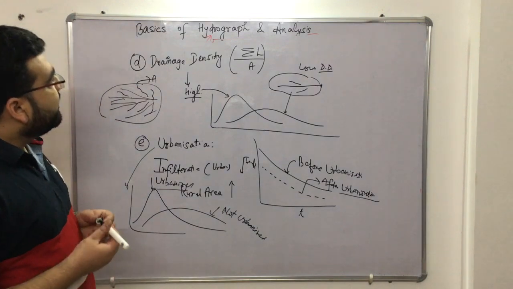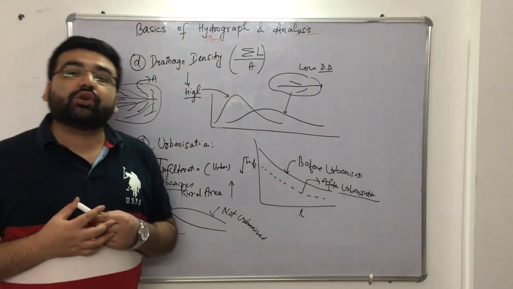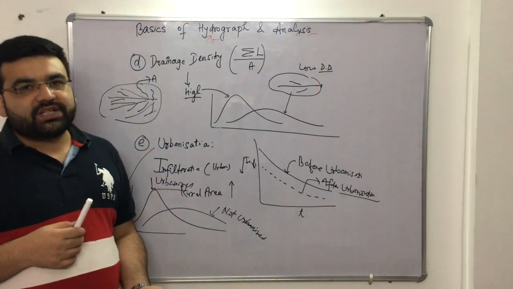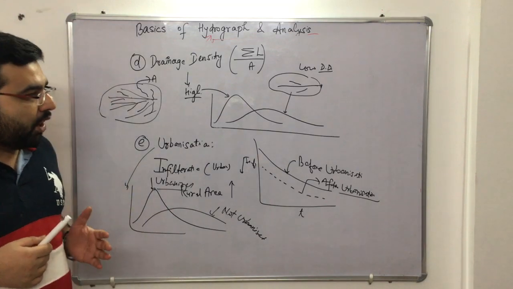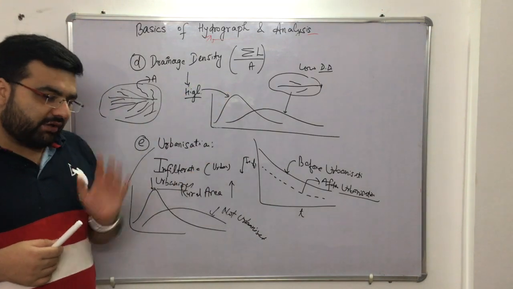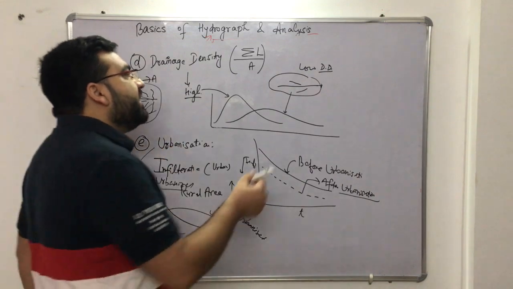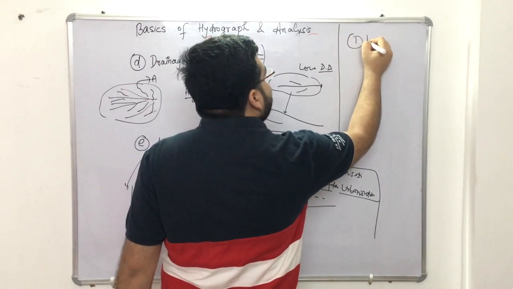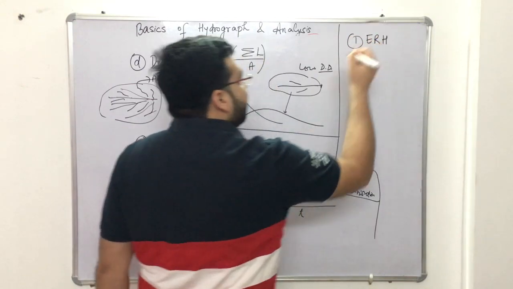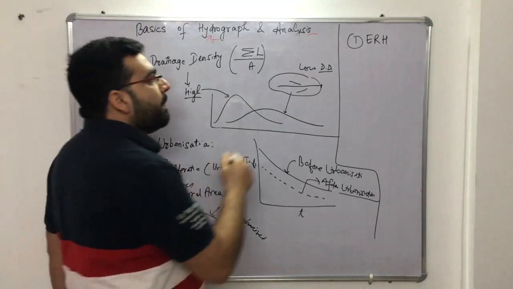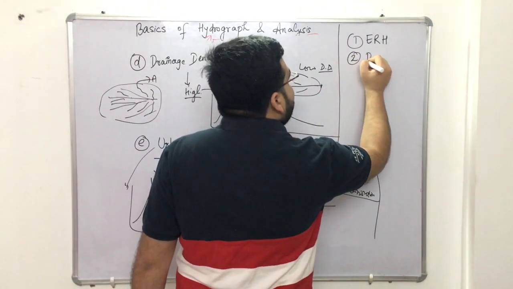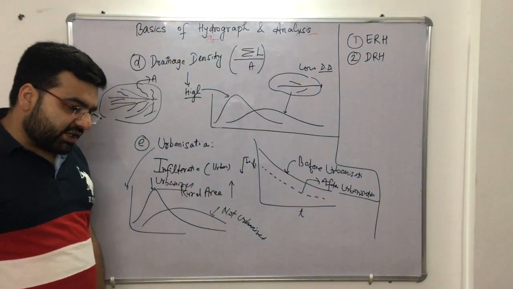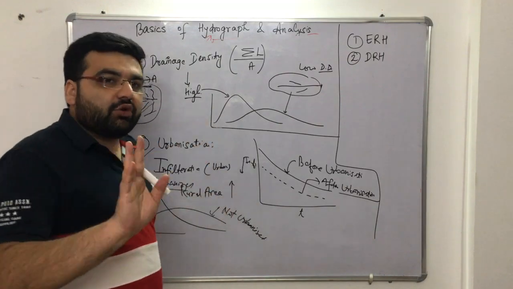Simple. So I hope that you have understood the basics of hydrograph. Clear? Now before moving to the next topic, the unit hydrograph, which is very important, let me make you understand two important terms. The first one is the effective runoff hyetograph, and the second one is the direct runoff hydrograph. Direct runoff hydrograph and effective rainfall hyetograph, not hydrograph, hyetograph.